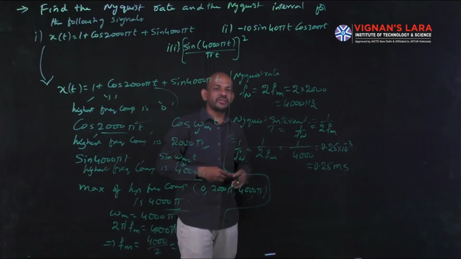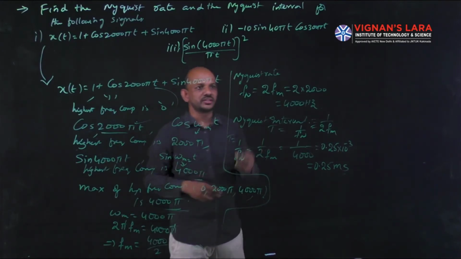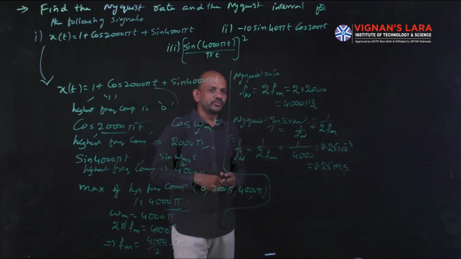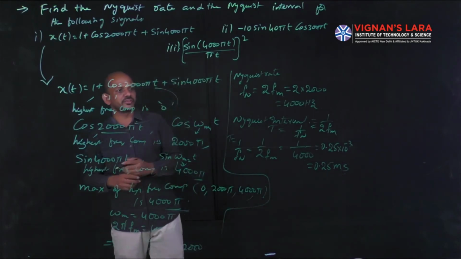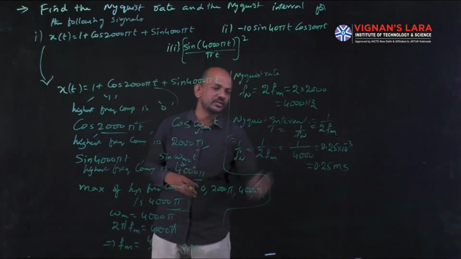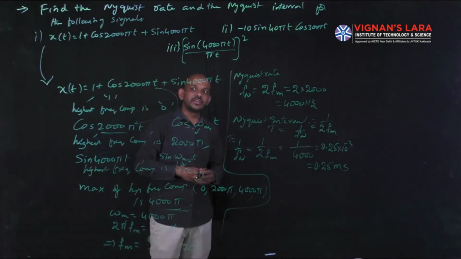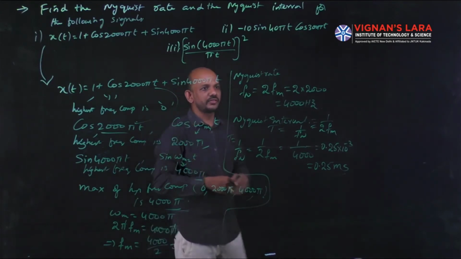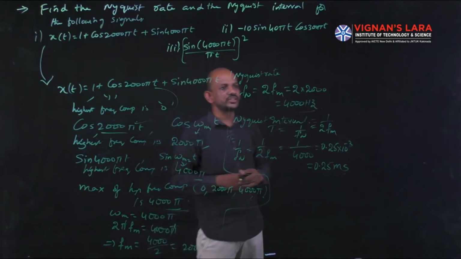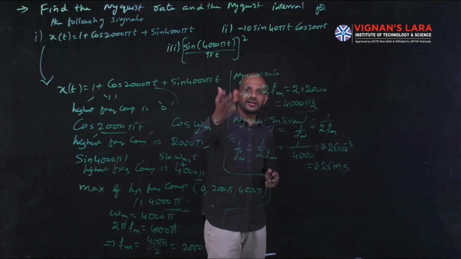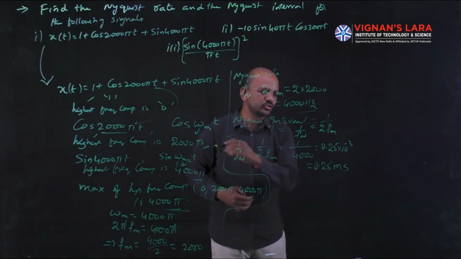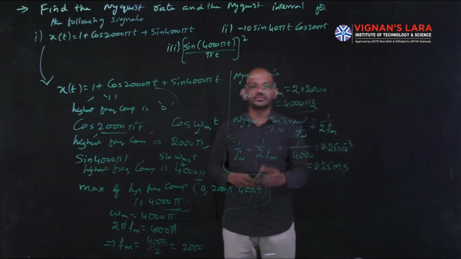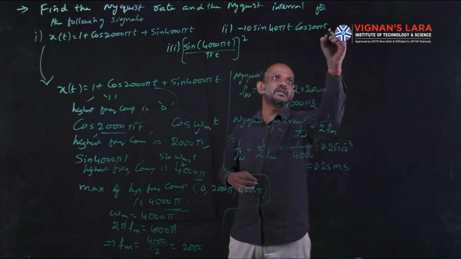Once we have fm, the Nyquist rate is fn equal to 2 fm, and the Nyquist interval is T equal to 1 by fn. So for this, the Nyquist rate is 4000 hertz, because hertz is the unit for frequency, and the Nyquist interval is 0.25 milliseconds. Seconds is the unit for time.